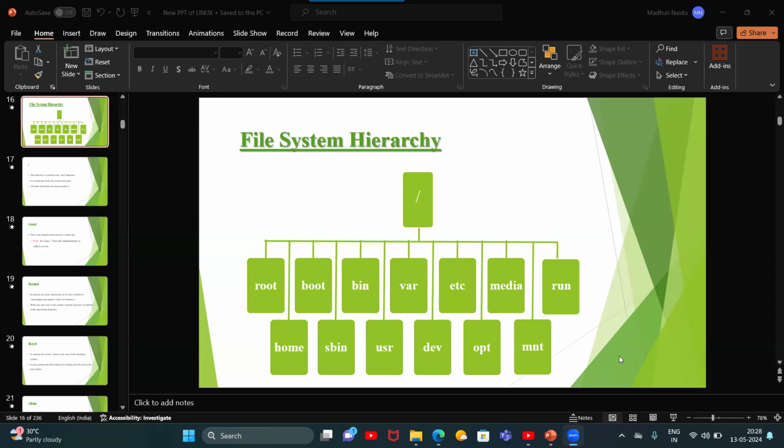This is the file system hierarchy, meaning default directories we have in Linux. In Windows, once we install the operating system, A and B are reserved for floppy, whether you are using it or not.